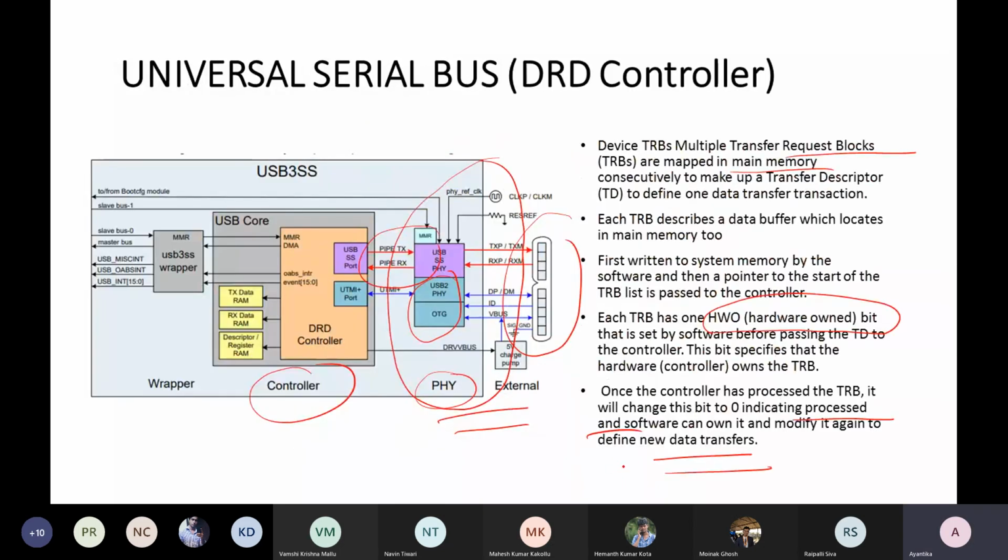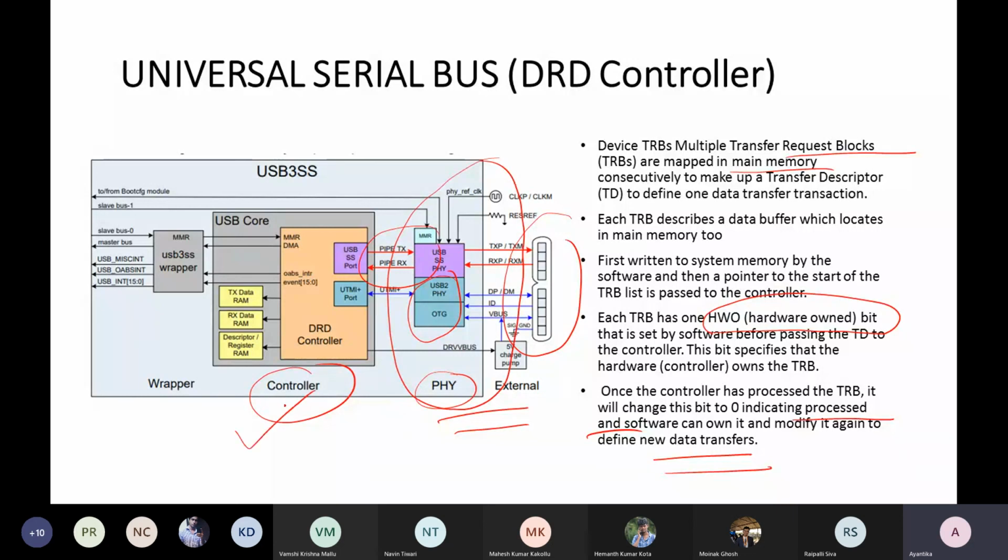So when we are talking about USB, of course, when we are supporting this tiered star structure, as we mentioned, that is only possible by the wrapper, controller, and PHY module of USB, where each of them has a dedicated function.